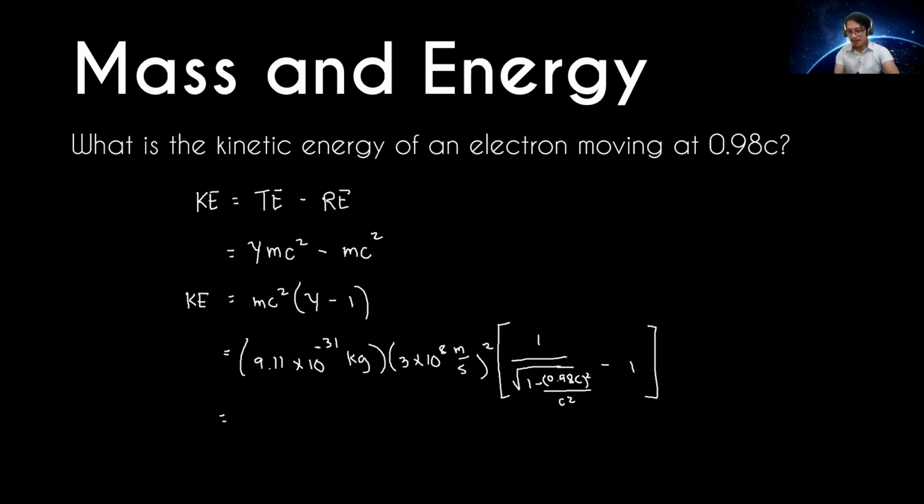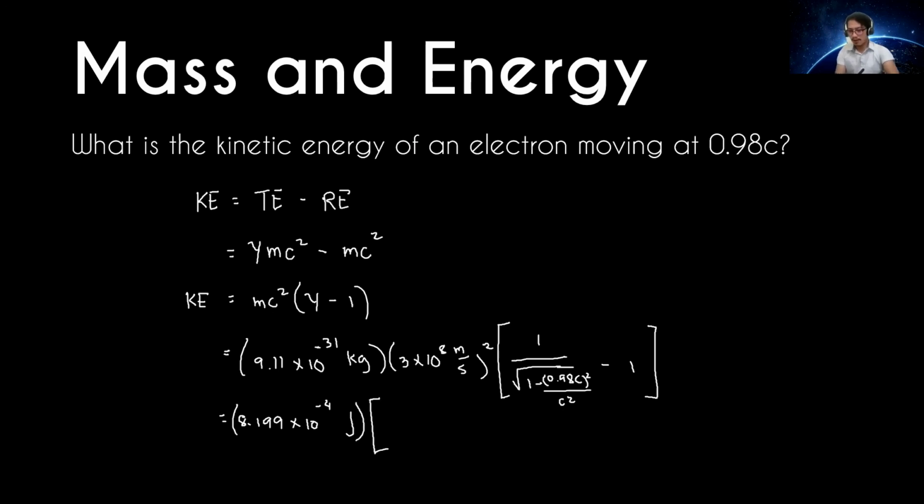9.11 times 10 to the power of negative 31 times 3 times 10 to the power of 8 squared equals 8.199 times 10 to the power of negative 14. What is the unit? Kilogram meter squared per second squared. That is joules. Of course, kinetic energy is in joules.